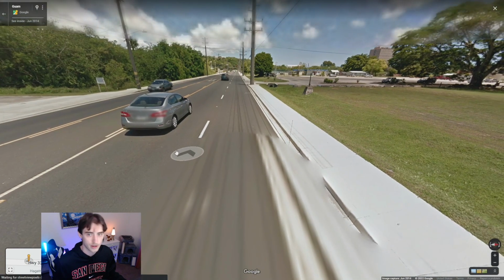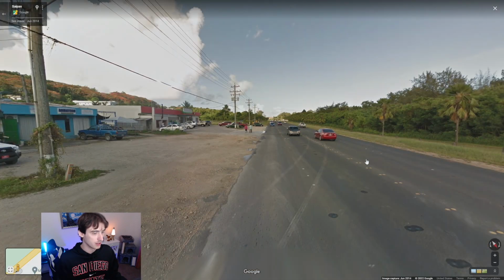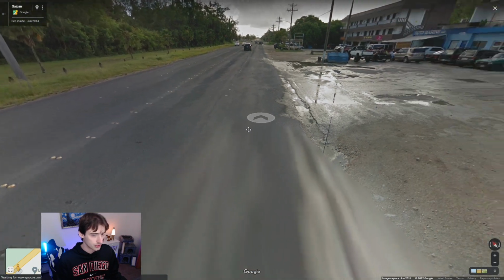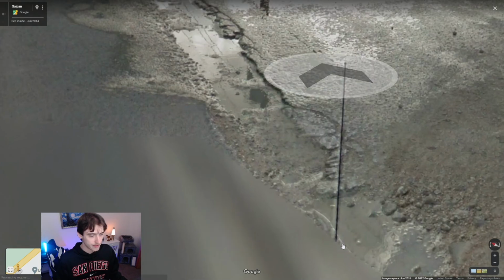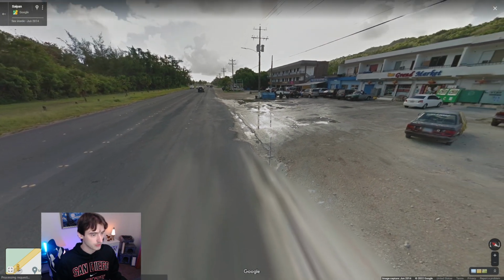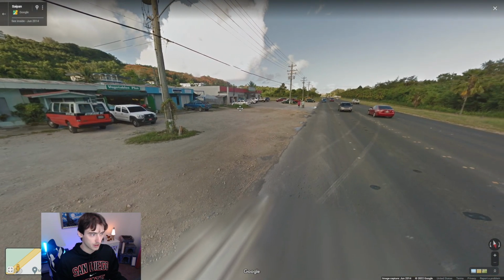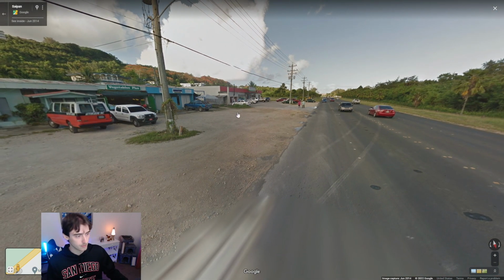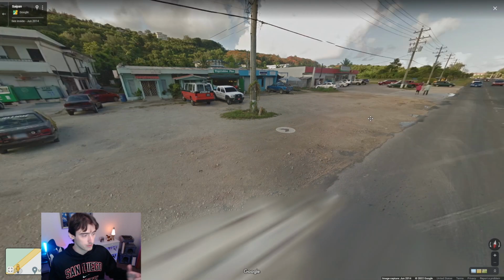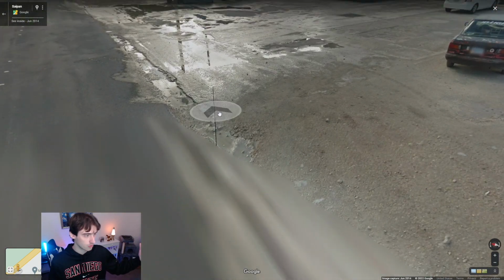Let's take a look at Northern Mariana Islands. Currently on Saipan here, the capital city of Garapan, just on the outskirts. And as you can see, we do have a very long antenna as well. So if you see this long antenna, you know you're maybe in an American-owned island. It's going to be Puerto Rico, Guam, or Northern Mariana Islands.